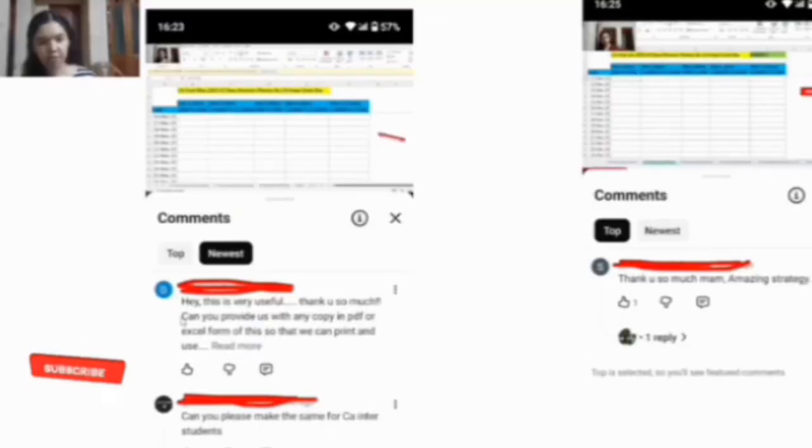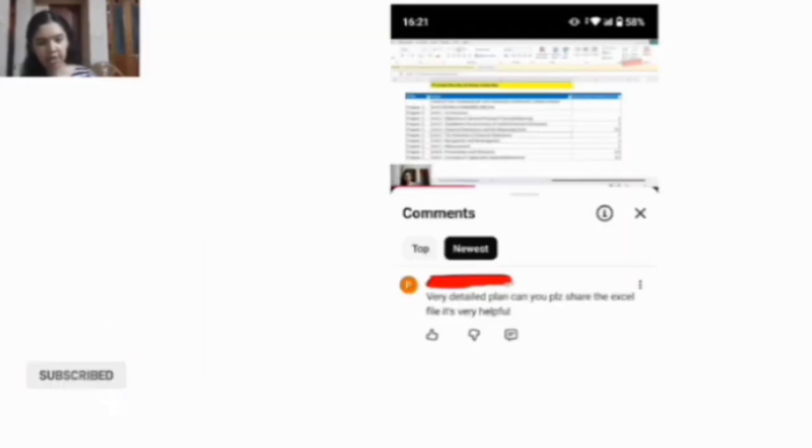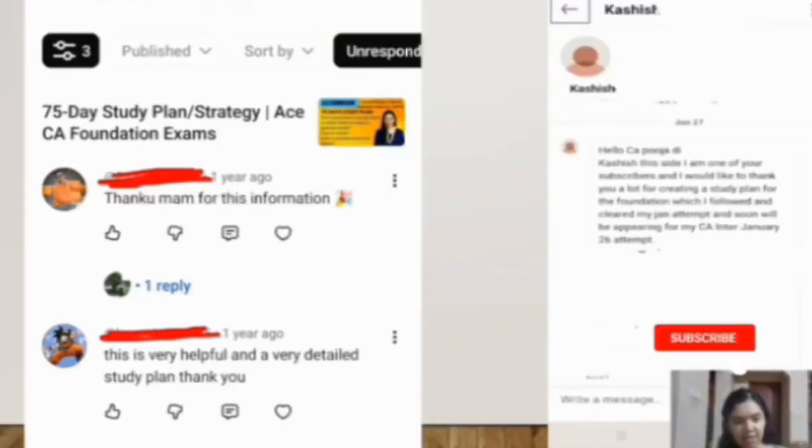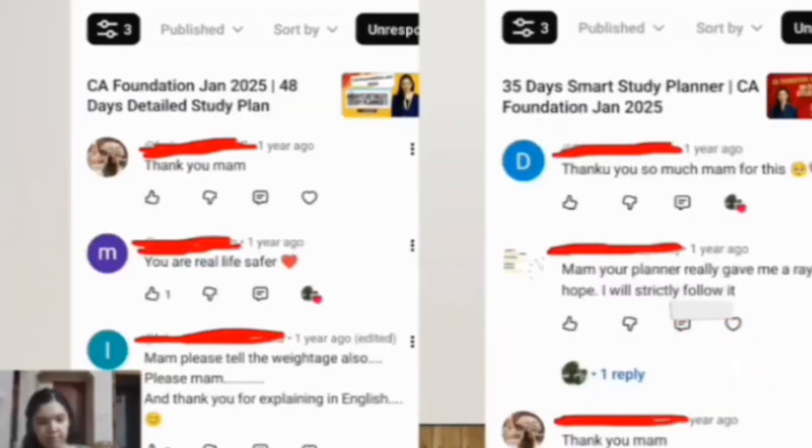So students found this study planner helpful and they were able to follow it easily as well. Previously I had got requests many times to convert the study plan into a PDF. That's why this time I have made a PDF also. So these planners have been really very useful for many of the students. You can see the various feedbacks here.